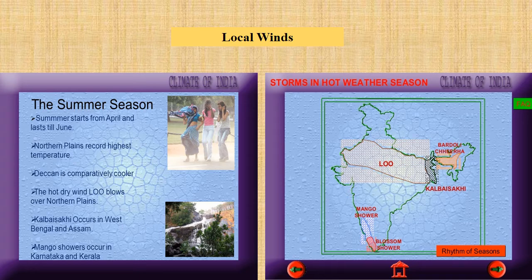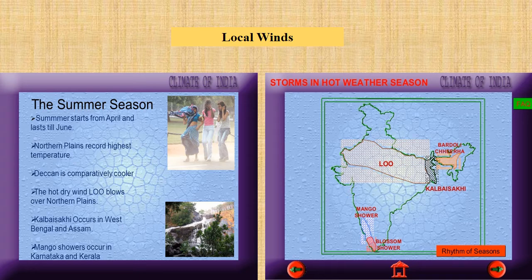This slide talks about again the local winds. The map on the right hand side of the screen shows the local winds. You can see Loo is covering the major northern plains of our country and some parts of Gujarat and Rajasthan are also covered. Then we have Bardoli Chherha in Assam and Kal Baisakhi in West Bengal.